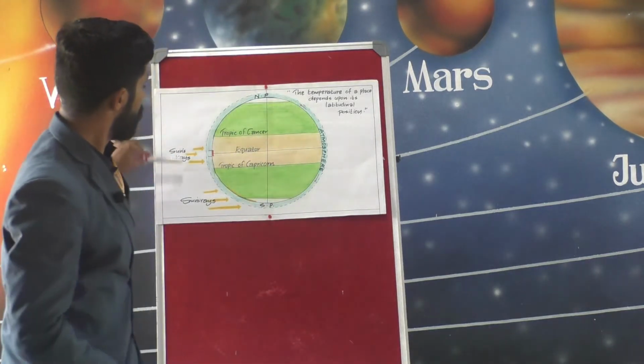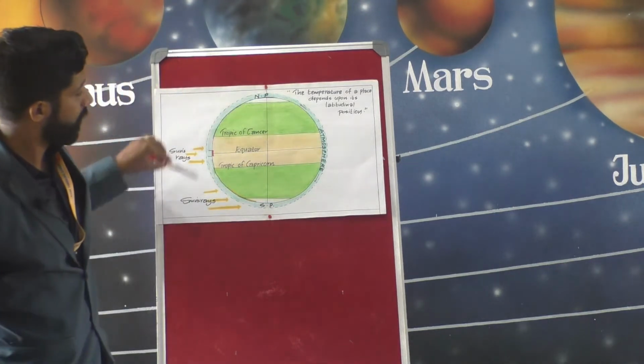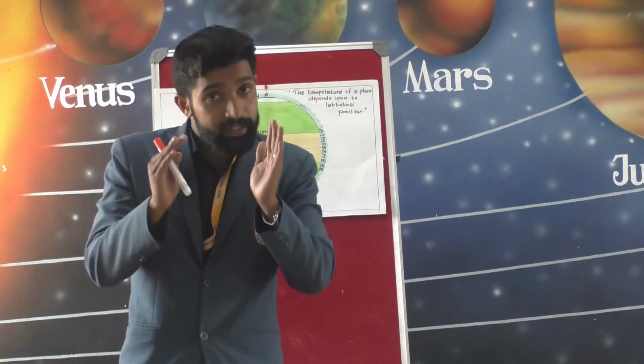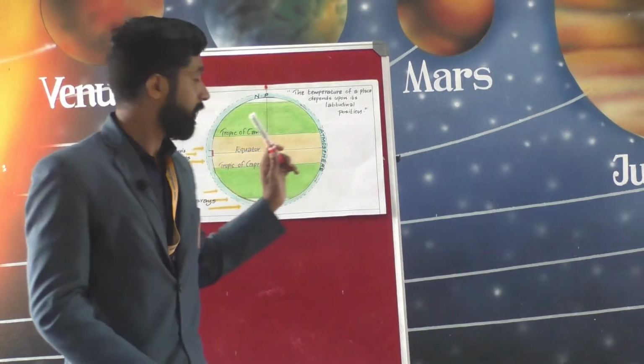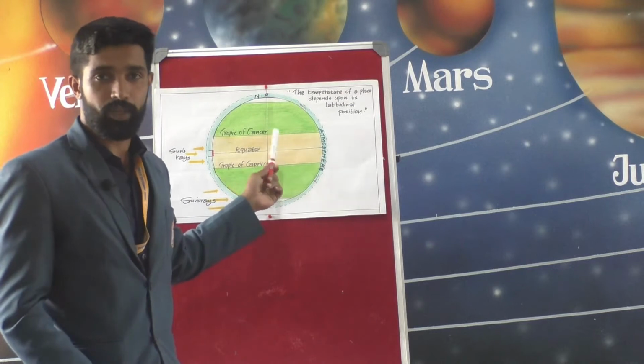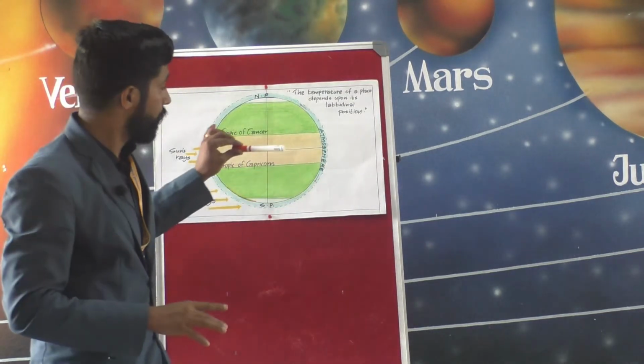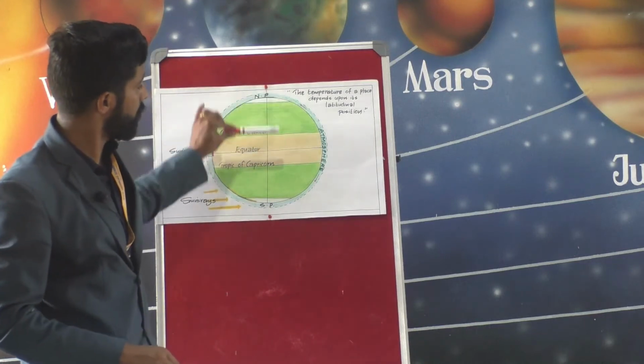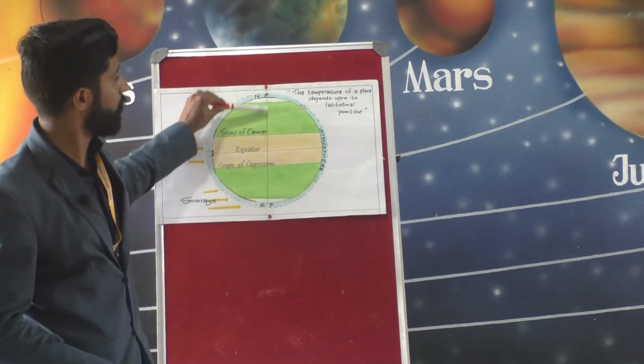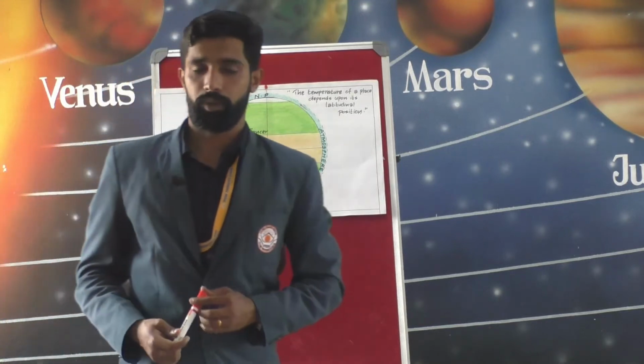Therefore, places near the equator have high temperature, and the temperature goes on decreasing from the equator towards the North Pole and South Pole, right.